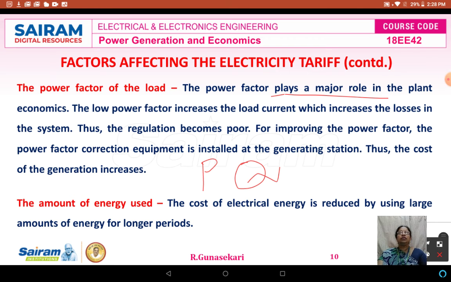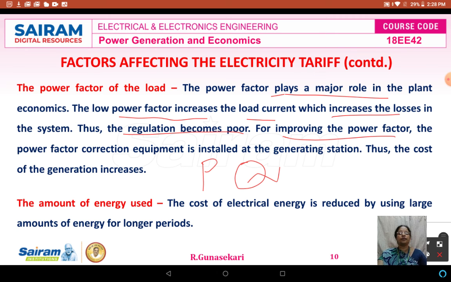Then the low power factor increases the load current, which increases the losses. So therefore the power factor improvement devices are used. If the power factor is low, the current increases. What happens? The regulation is affected, and the lifetime of the equipment is also reduced. So therefore we have to improve the power factor.